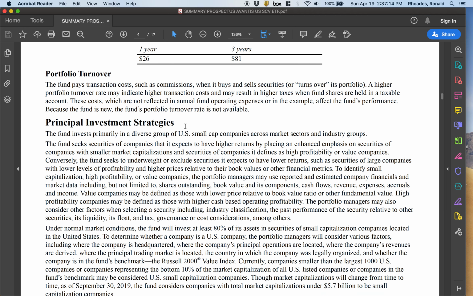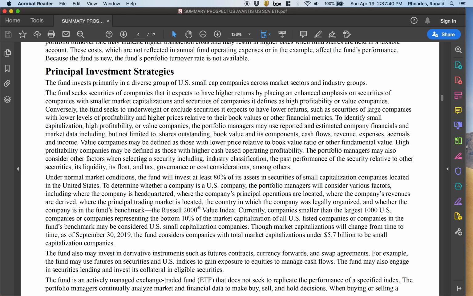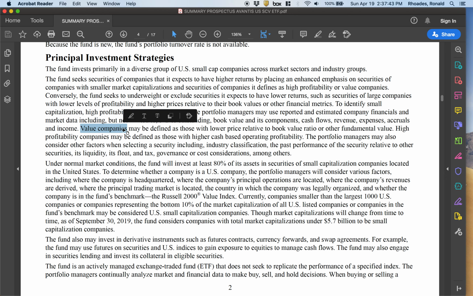Now, principal investment strategies: invest in U.S. small cap companies that have higher returns and high profitability, or value companies. So one or the other, we can choose one or the other. And so it basically tilts towards value and it tilts towards the profitability factor as well. It defines value companies, and to identify small cap, they use financial statements and the like. And they consider other factors.